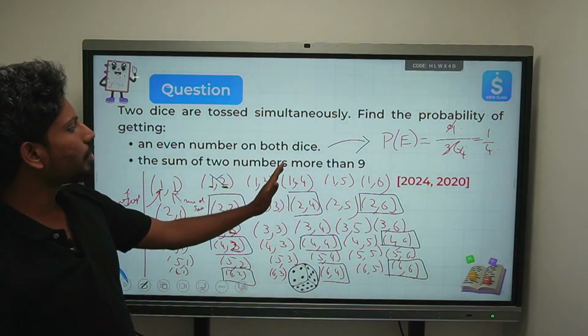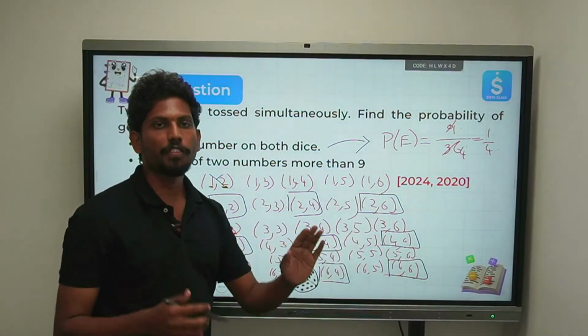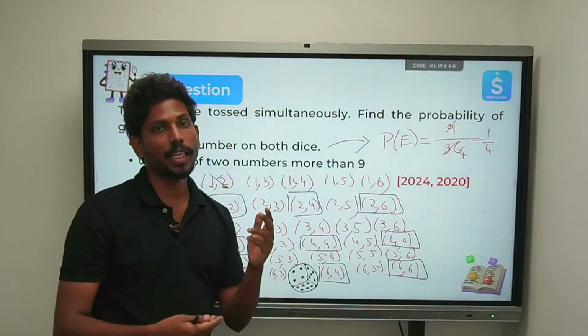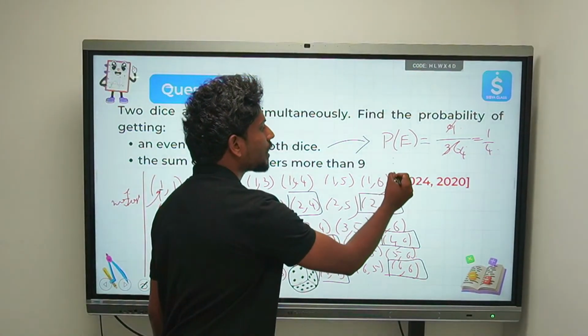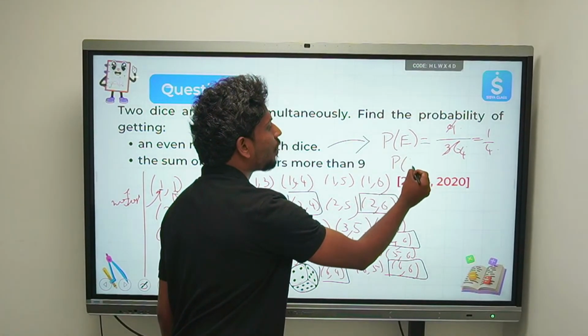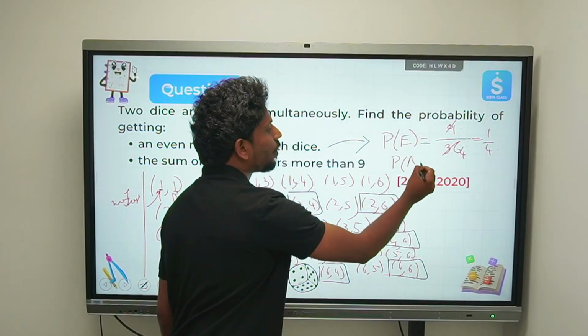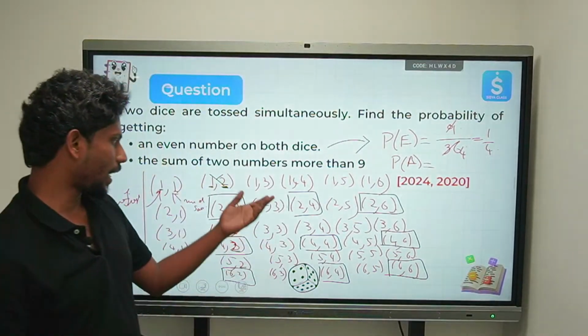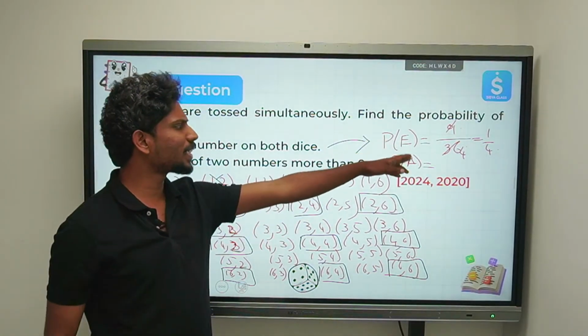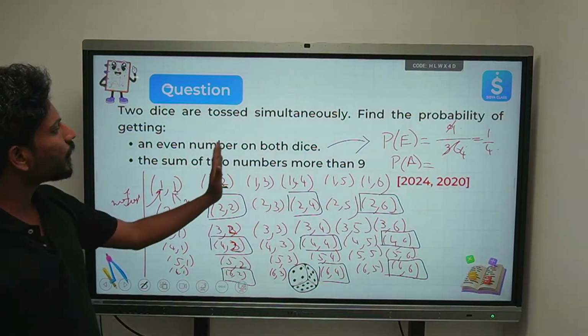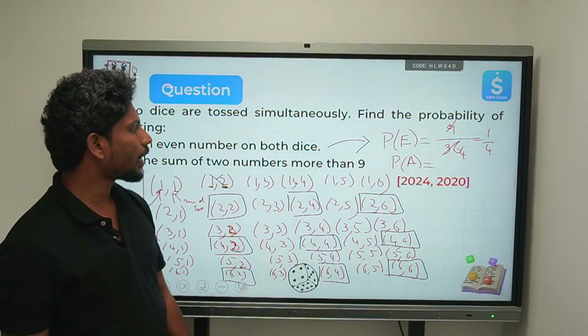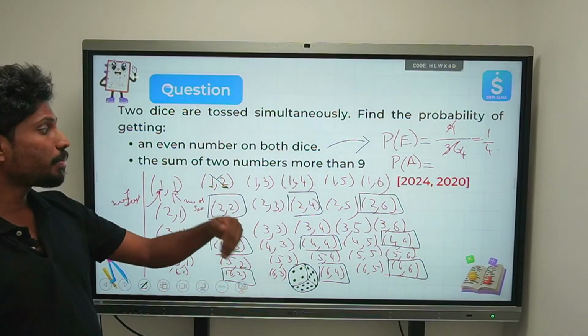Sum of two numbers more than 9. If you add both numbers on the die, the result should be greater than 9. Now, please be very conscious about this. I'm just taking P of A, naming this event as A. You can name it anything, E, A, B, C, your wish. So the sum of the two numbers is more than 9. It should not be equal to 9.